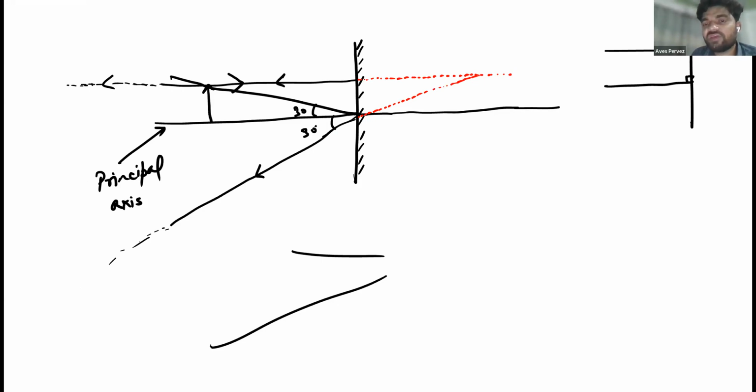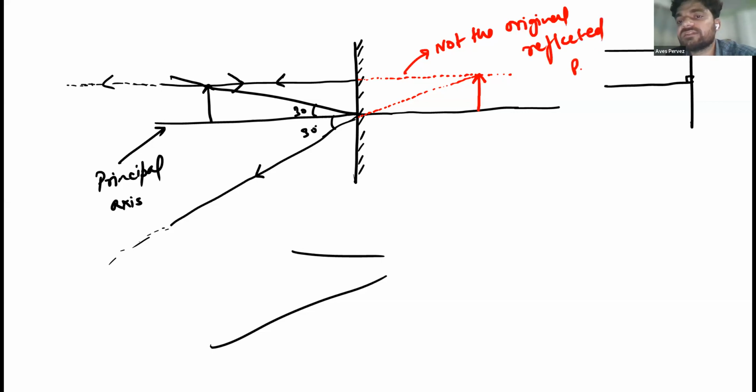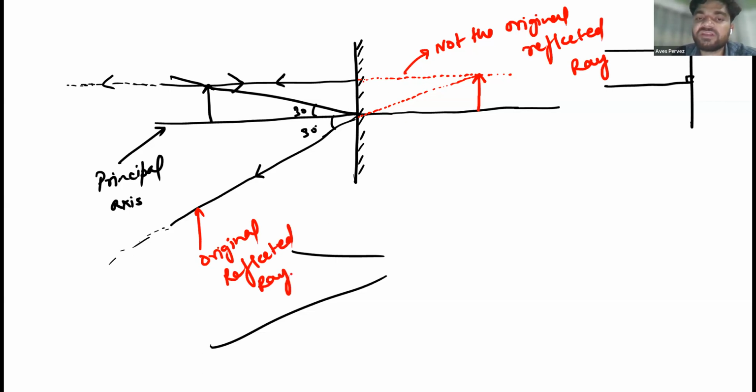Where they meet, they will form an image. Since these are not the original reflected rays, while these are the original reflected rays, these are not original because they are passing behind the mirror. The light striking the surface cannot pass inside the mirror. So we are just imagining that they are meeting behind the mirror, and here the image is formed. The image will be formed like this.